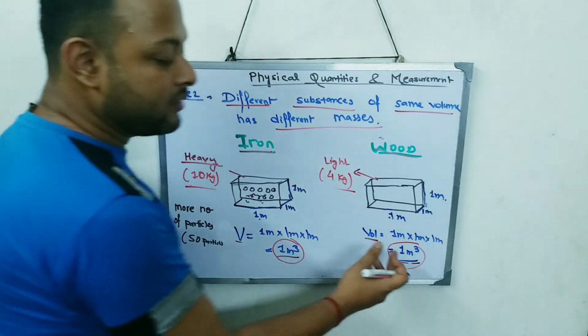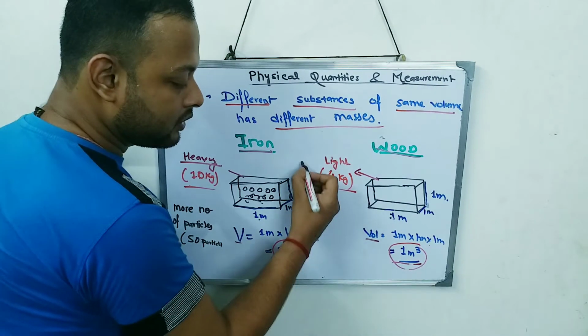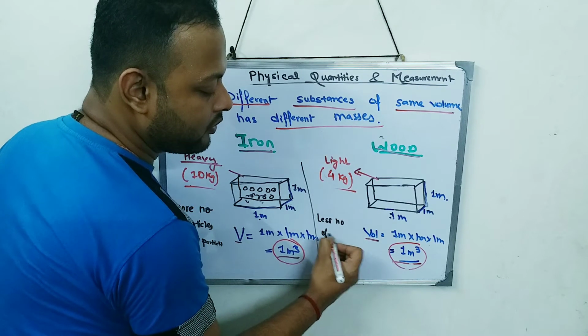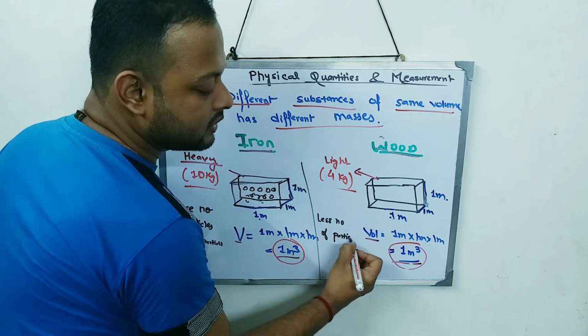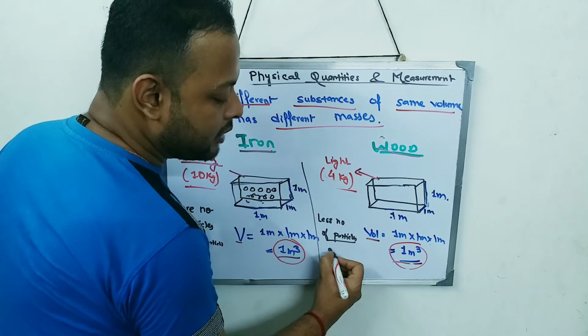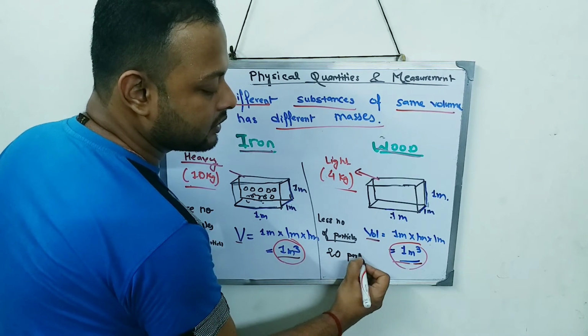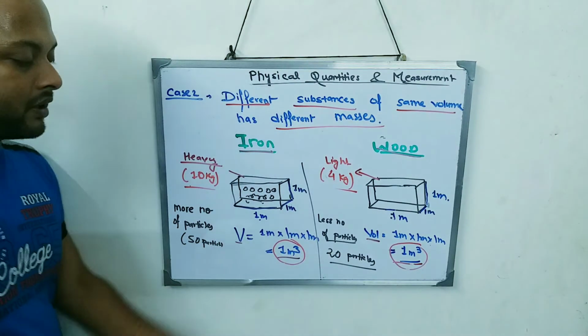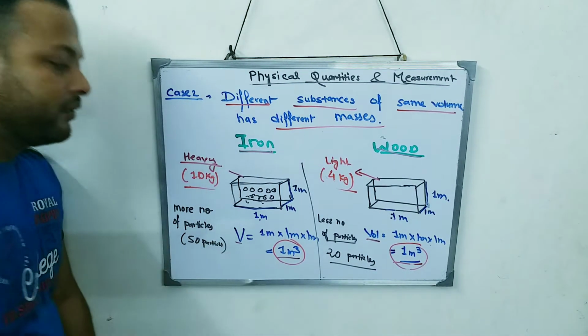Whereas in the same volume, wood has fewer particles. So over here I might have only 20 particles.